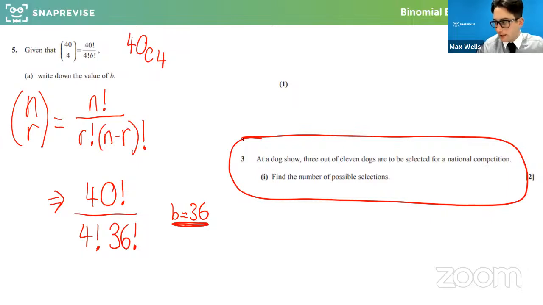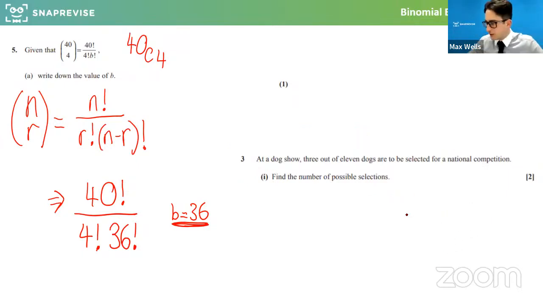So can anyone think what calculation we would do here? So it's 3 out of 11. And we can see there's actually a practical use for this. There's 11 in total, that's like n, the total number. And we want to specifically pick 3 of them out of it. So how many ways are there of grouping 3 randomly selected dogs out of 11 different dogs?